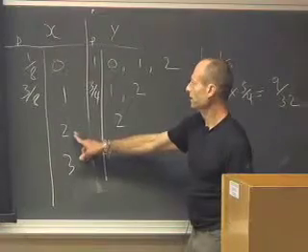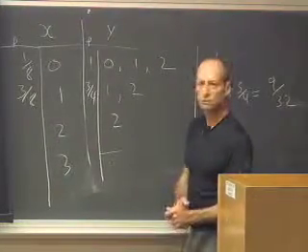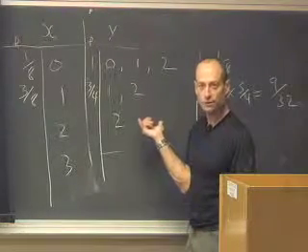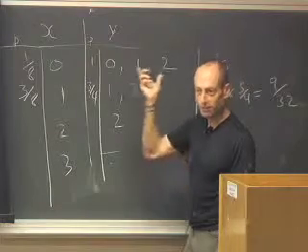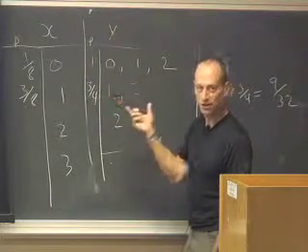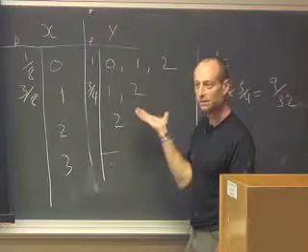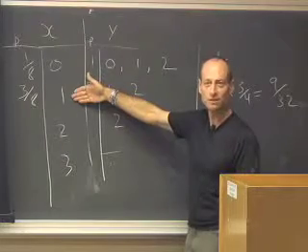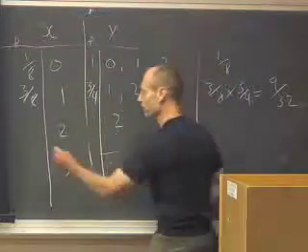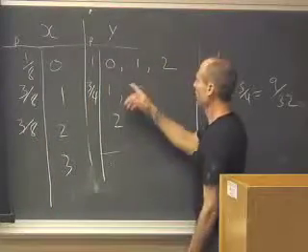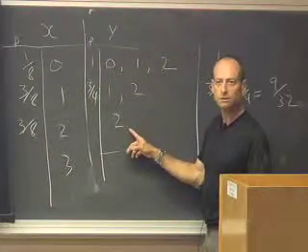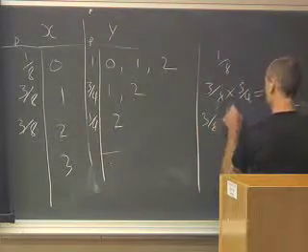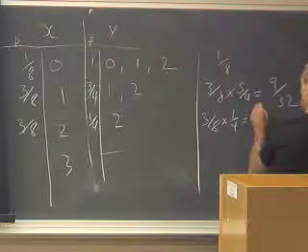What about here? What's the chance that x is equal to 2? You need to get 2 heads and 1 tail in the first 3 tosses. Those could be heads, heads, tails; heads, tails, heads; tails, heads, heads. Right? I have 3 choices for which one gets tails. Just like here I had 3 choices for which one gets heads. Same probability, 3/8. What's the chance y is equal to 2? Quarter. Okay, so this is 3/8 times a quarter by independence, which is 3/32.